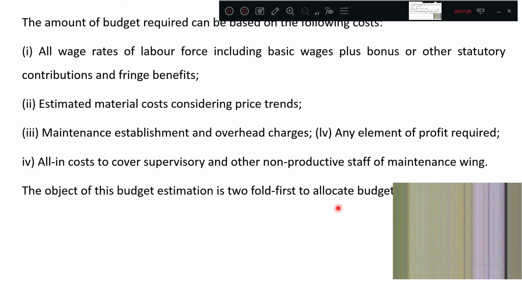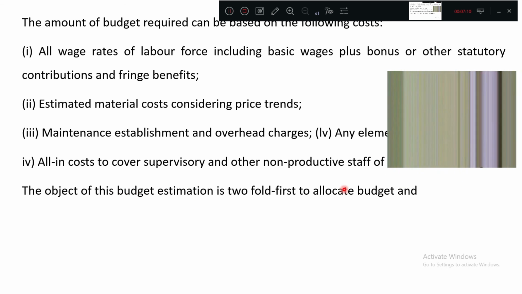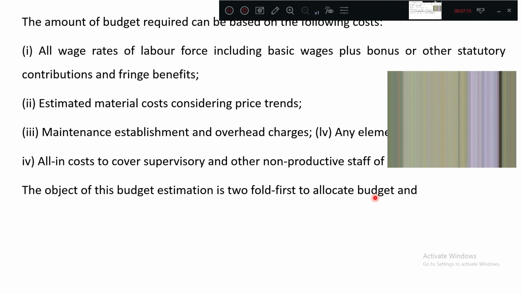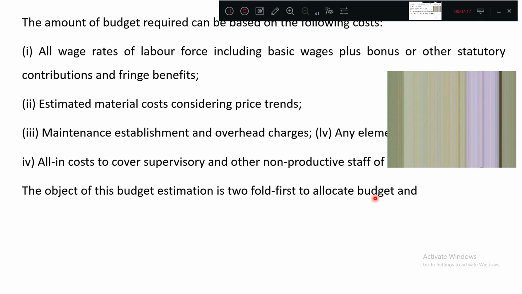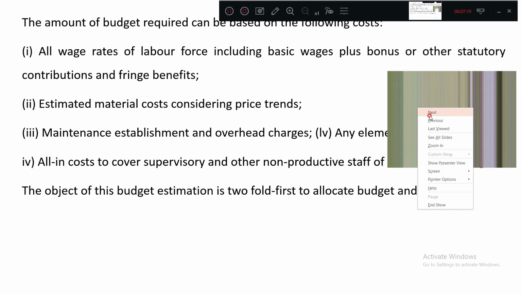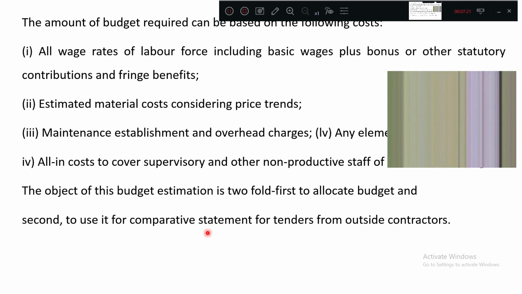The object of this budget estimation is twofold. What is the twofold? One, it will help in making the budget. Second, it is helpful in preparing what? A comparative statement. So the future budget estimate is helpful for preparing the present budget or allocating the budget, as well as the comparative statement.